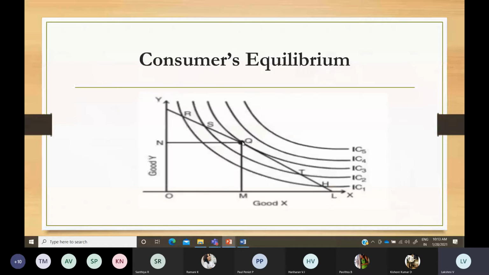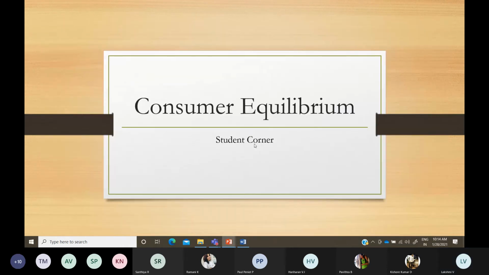Okay, so this is the point at which we attain the equilibrium. This will be your price line. This will be your possible combinations of two goods, your scale of preferences. Your scale of preference is actually the indifference curve. So you are going to give a ranking so that you get the maximum satisfaction from both the goods, the same level of satisfaction you are going to attain. So the price line, this one, this is the point of equilibrium.